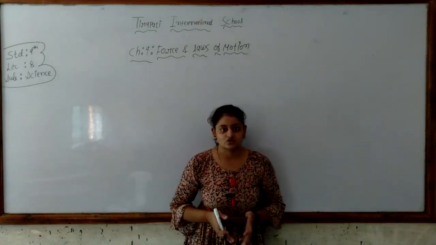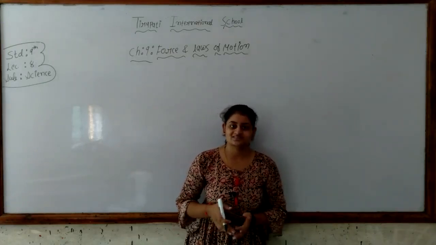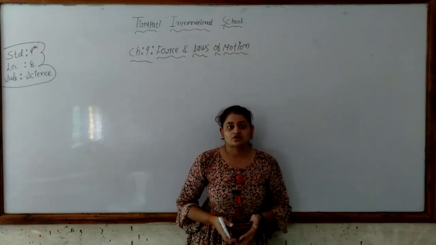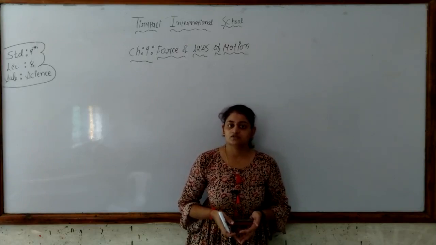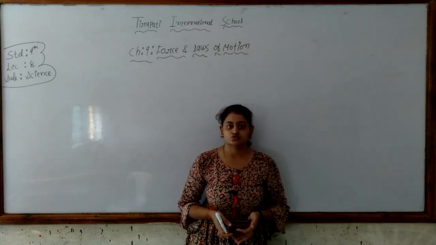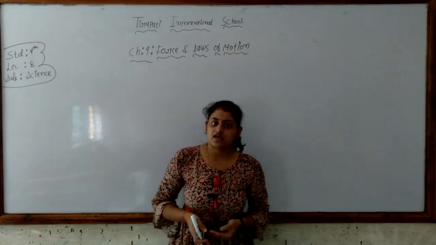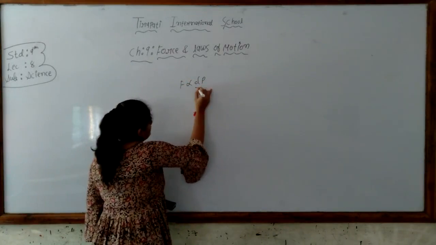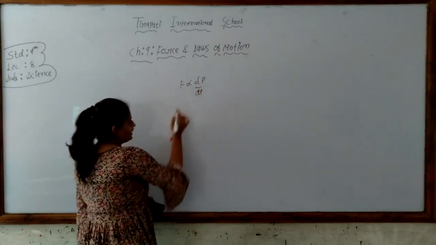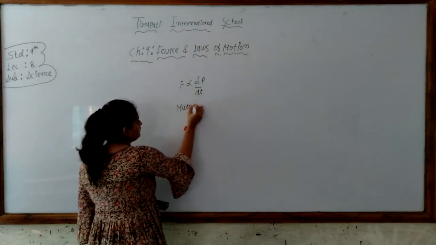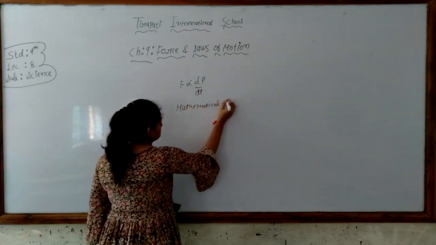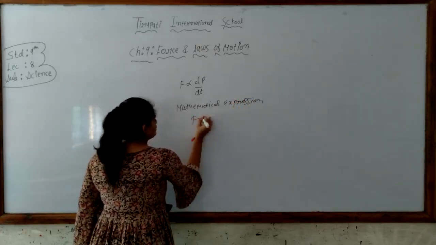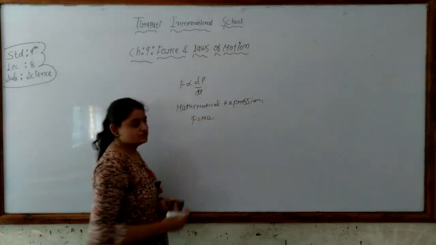In our last lecture, we discussed Newton's second law. The statement of Newton's second law is that the rate of change of momentum is directly proportional to the applied force, which is F proportional to dp by dt, the rate of change of momentum. Then we studied the mathematical expression, which is F equals m into a, mass into acceleration.